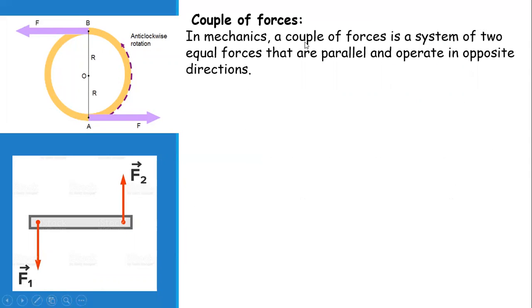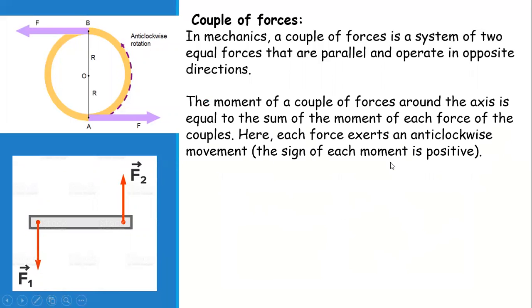So in mechanics, a couple of forces is a system of two equal and opposite parallel forces that operate in the opposite direction. The moment of a couple of forces around the axis, now this is the axis of rotation, is equal to the sum of the moments of each of the forces of the couple. Now, a couple is made up of two forces, F1 and F2. Taking the anti-clockwise direction, as we have learned earlier, it is taken with the positive sign.